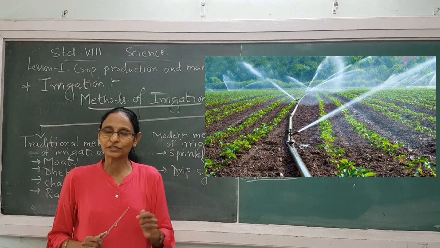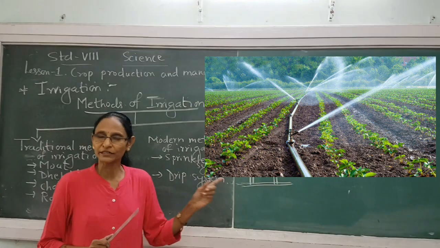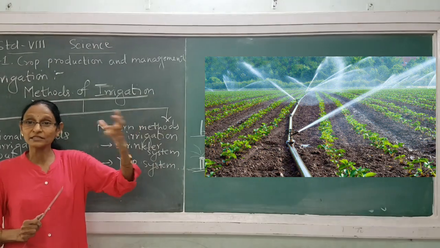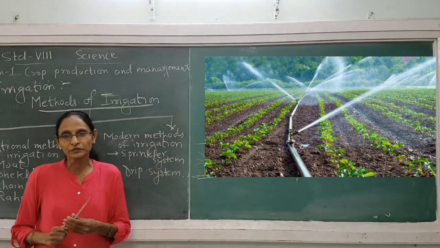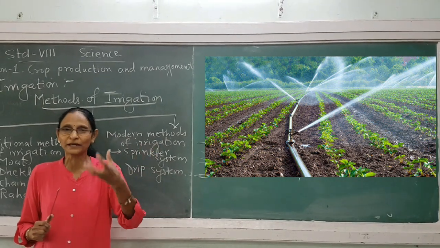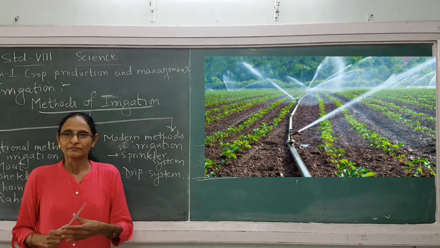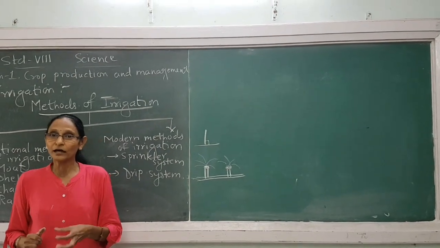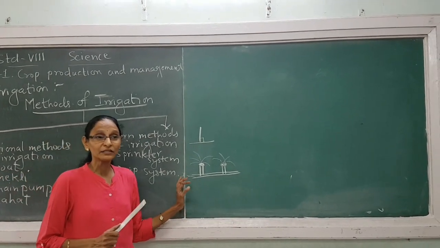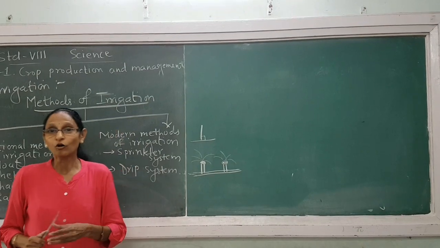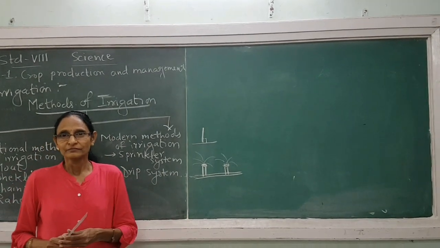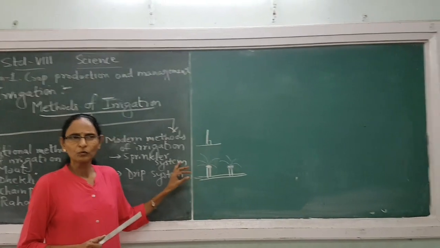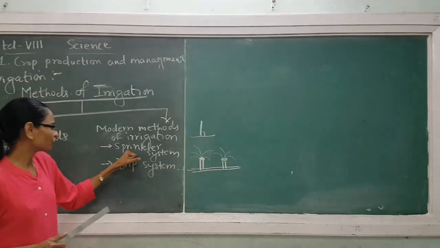And the nozzle is rotating. See in the picture, it is rotating. So the water is equally distributed to the field. That is, each and every crop gets proper distribution of the water. Now this type of method is mostly used in coffee plantations. Clear? So this is the most modern technology method.